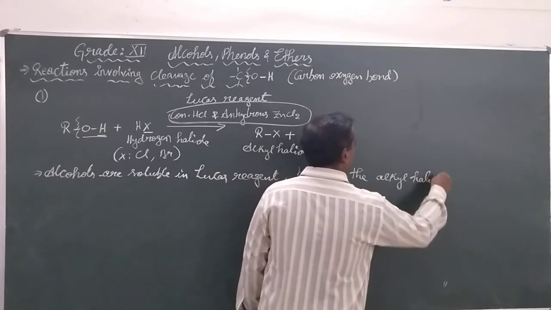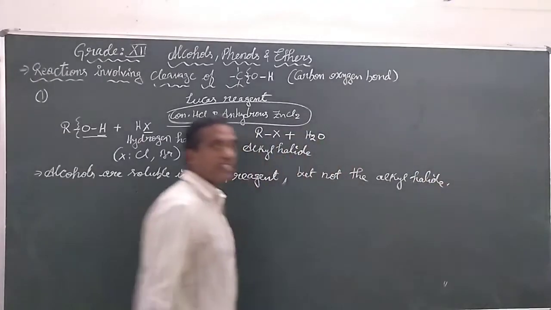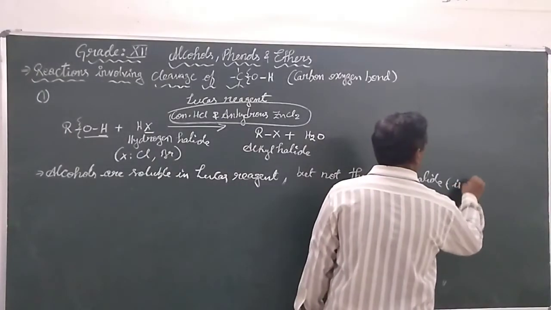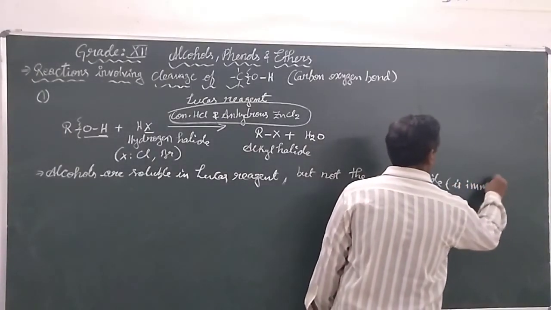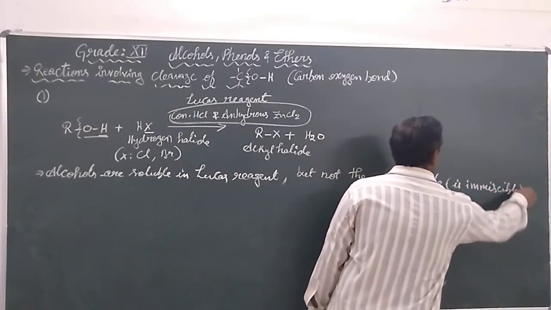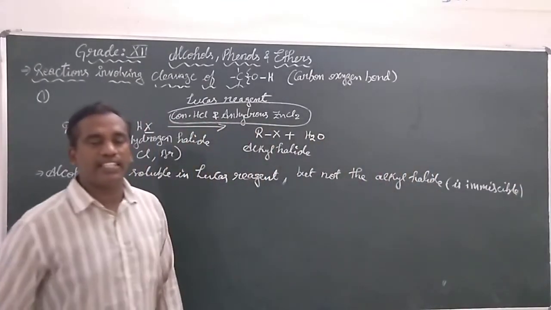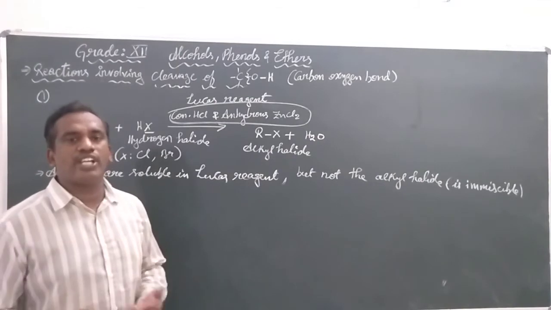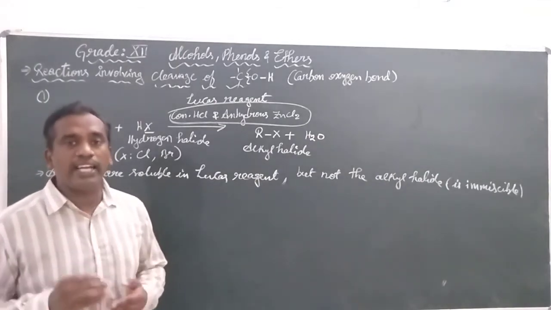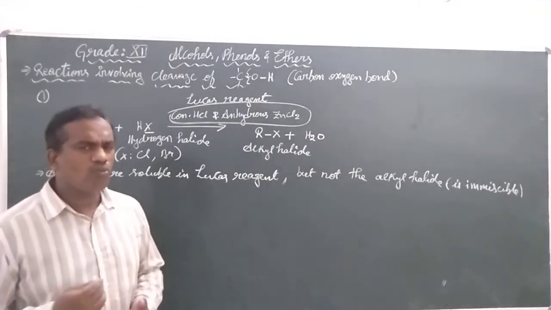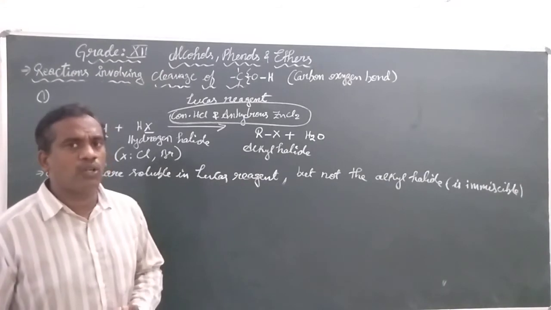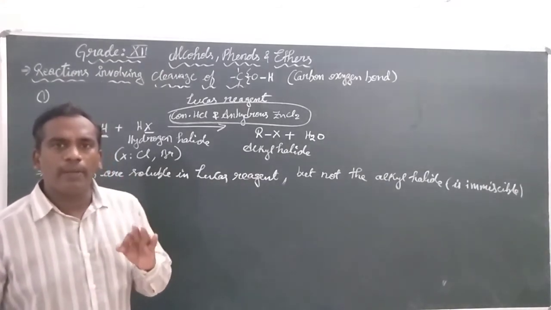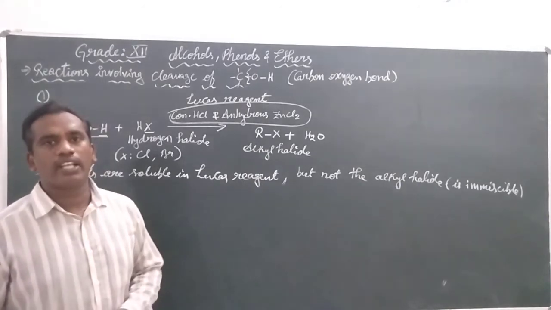This alkyl halide is immiscible in Lucas reagent, that is, not soluble in the Lucas reagent. By this we can differentiate the three kinds of alcohols. What are the three kinds of alcohols we know? Tertiary alcohol, secondary alcohol, primary alcohol.